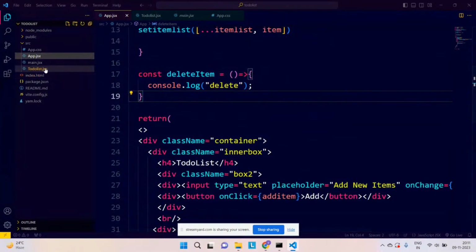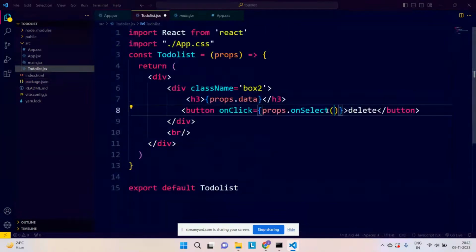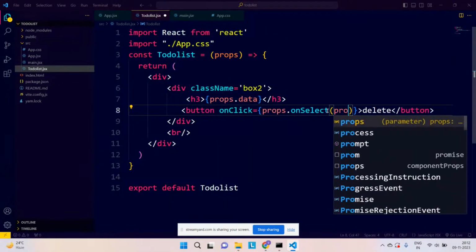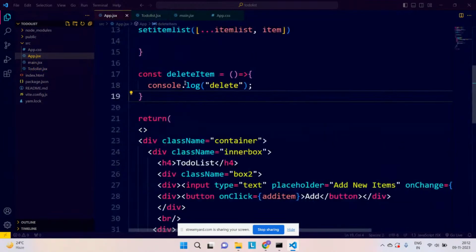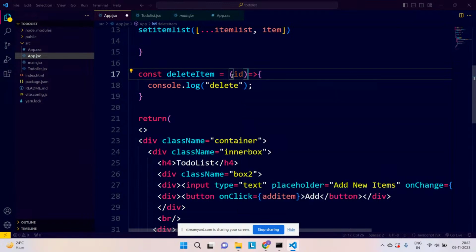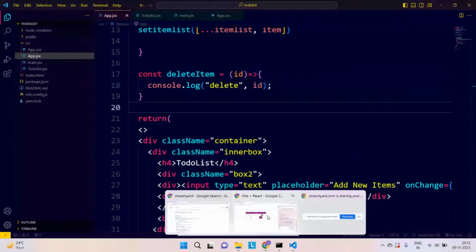But now, how do I delete that particular item, or how do I get the ID? I want to get the element's ID on whichever delete we are clicking. If it is present at the second index, I click on it and I should get the number 2. For that, the concept is, if you do something like this and pass props.id, that ID should be reflected over here, and you can call it over here. Now let us check. Will it work or not?